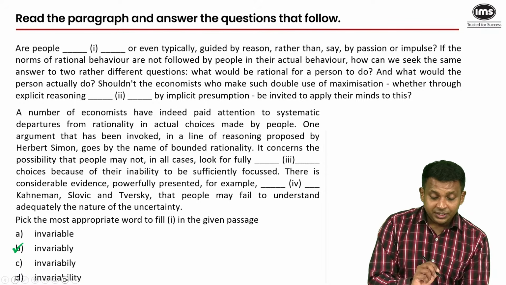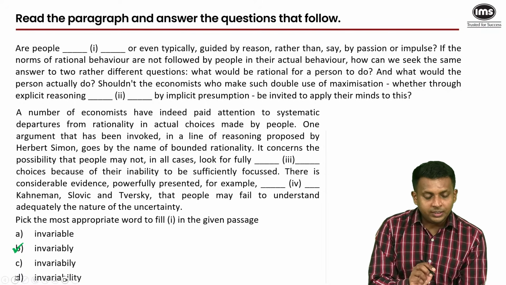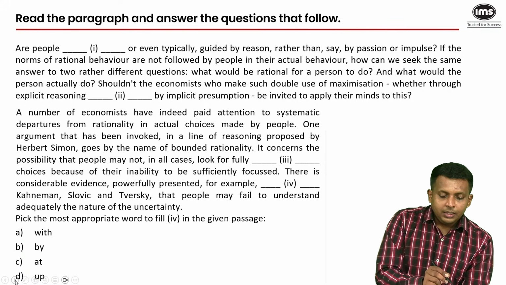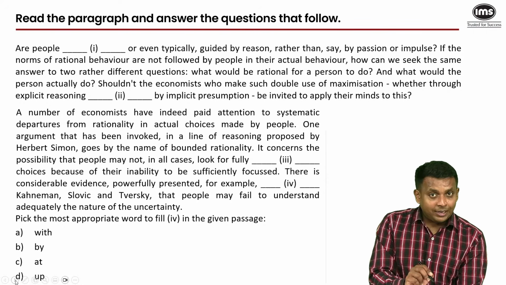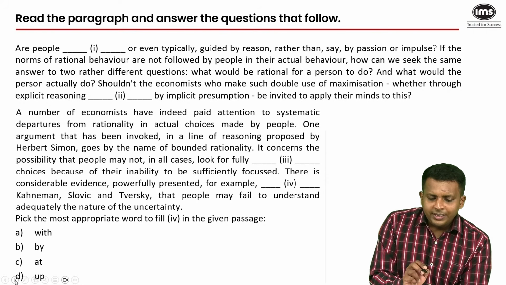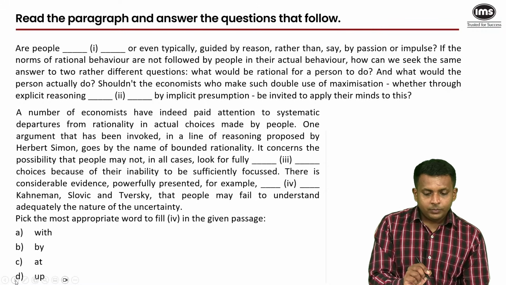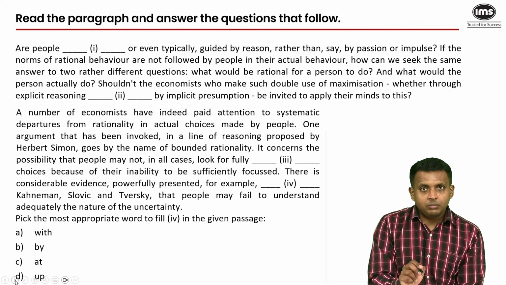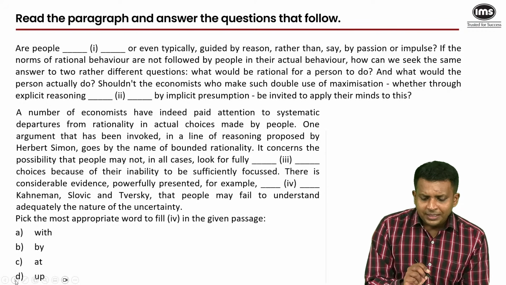Invariable in A is an adjective. Invariably is an incorrectly spelled word. It doesn't mean anything. Invariability is a noun. The adverb form is only in the second option. But now we have come to the fourth blank. So let's just read the paragraph now. Shouldn't the economist who makes such double use of maximization, whether through explicit reasoning or by implicit assumption, that's my shadow answer because they're opposite ideas, opposite concepts, be invited to apply their minds to this?